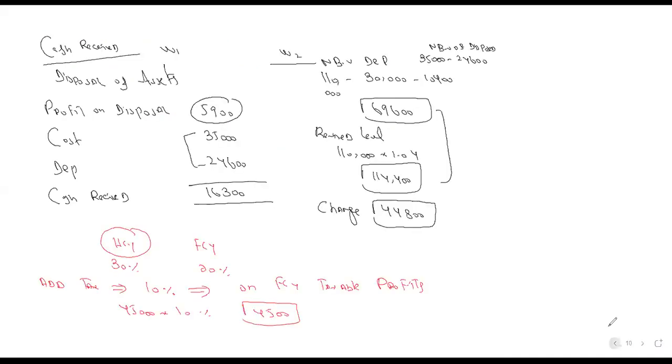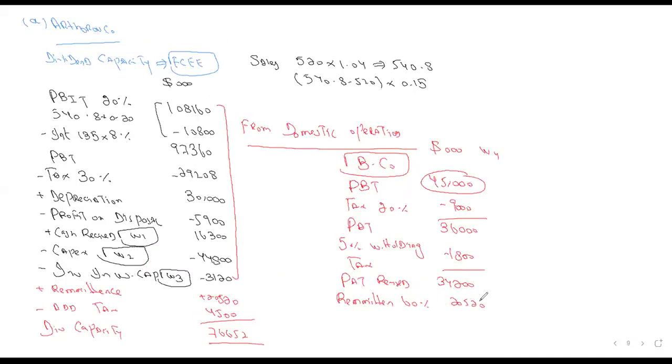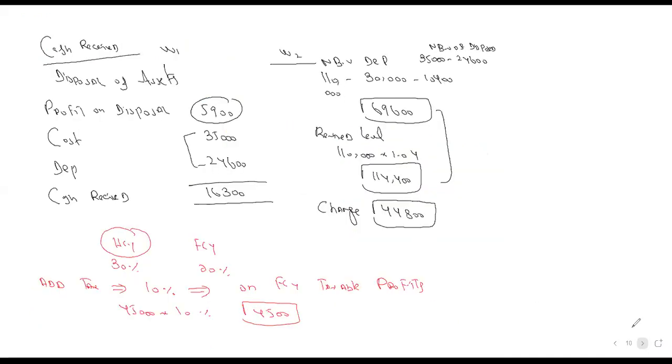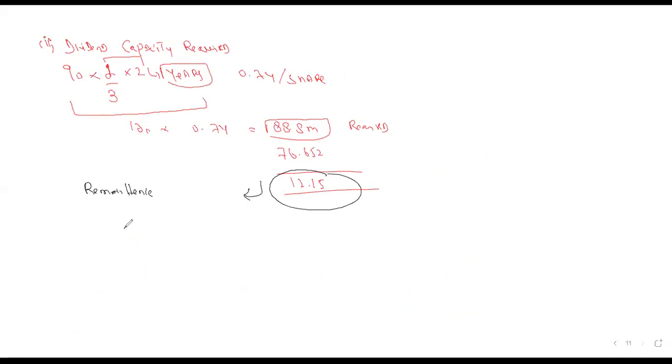How much was the remittance? 20520, we can take it as 20.52. Now we are asking our subsidiary for this as well, 12.15. So how much total remittance are we requiring from our subsidiary?